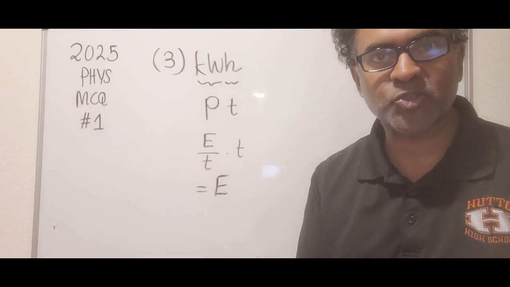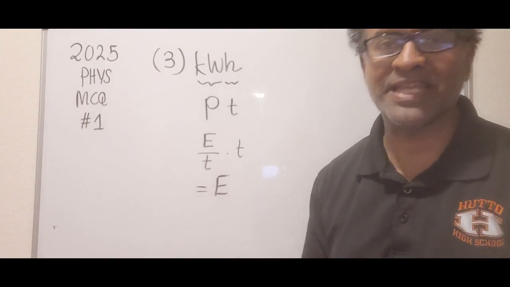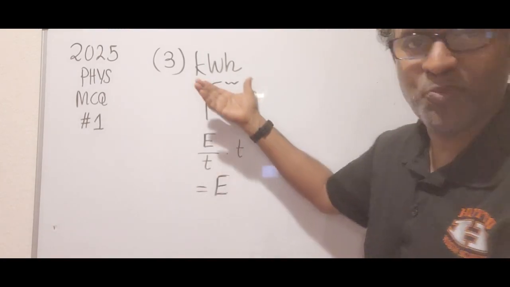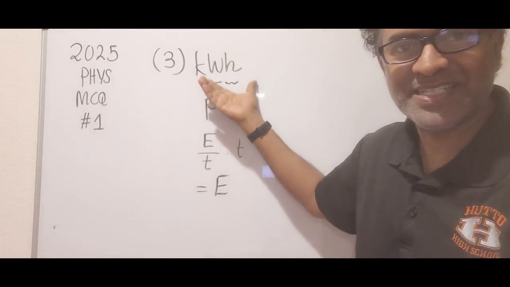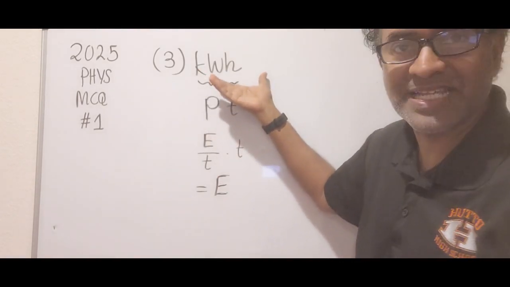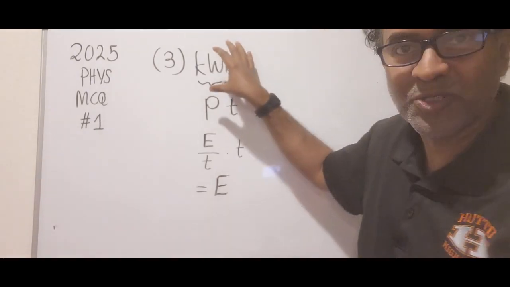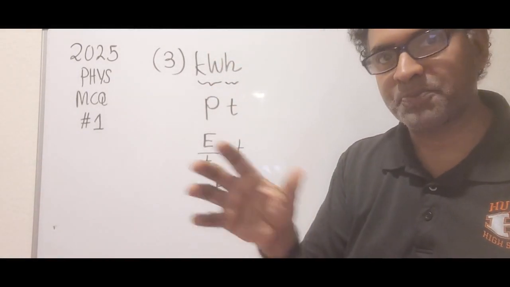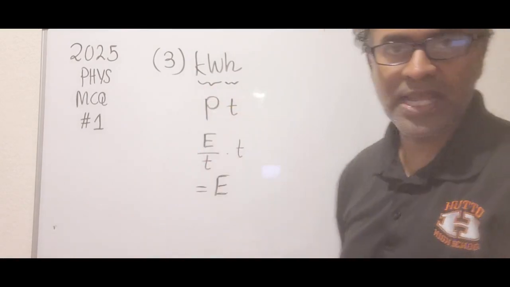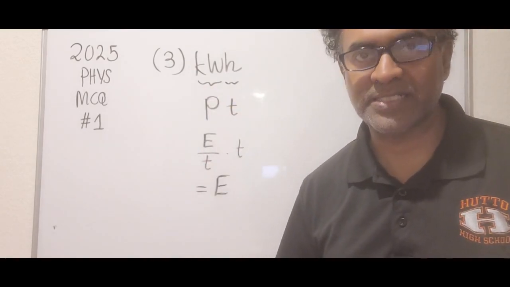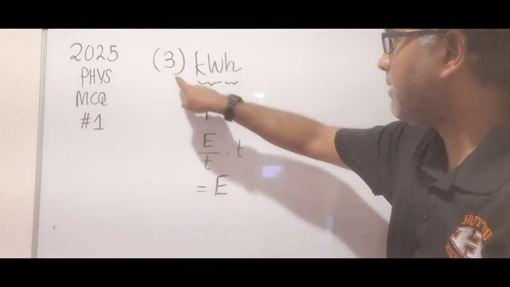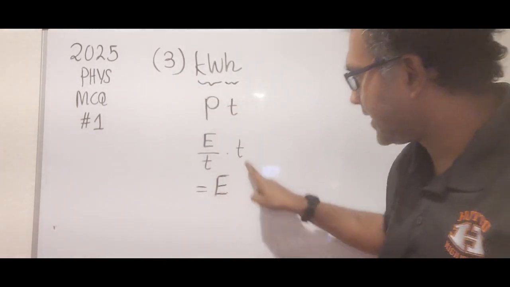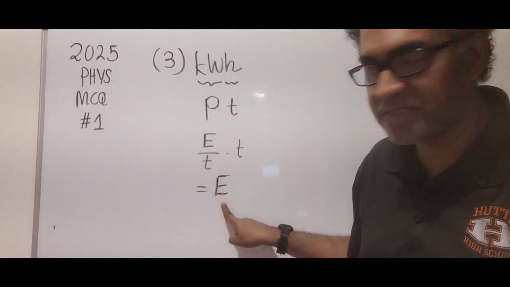It's the same thing in Sri Lanka, as well as in the USA. We need to pay our electricity utility bills, and we also get the amount of electrical energy consumed per month, and according to that we pay our electricity bill. So again, choice number 3 gives us the units of energy.